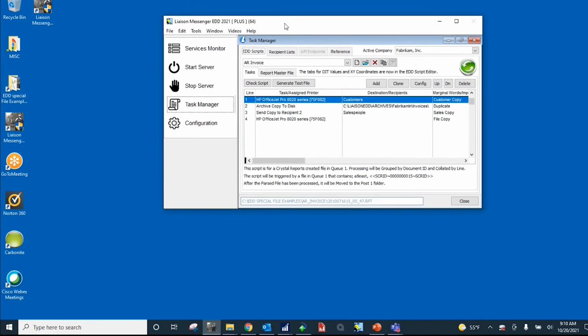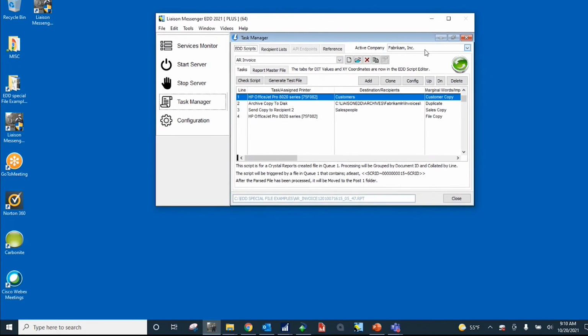And remember, this is all initial setup that we're showing you here. In the top right corner under Active Companies, these are all your databases. So you could set the rules up for one database and easily clone the settings for the additional databases. Then when you clone the settings, we'll go back and change the email text, the archive folder locations, or printers that you want to print to.